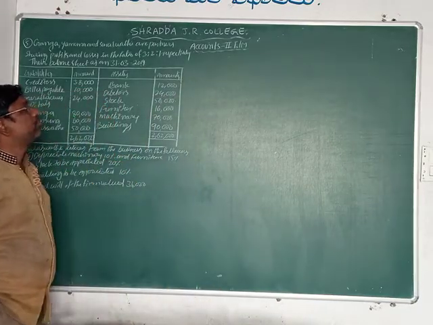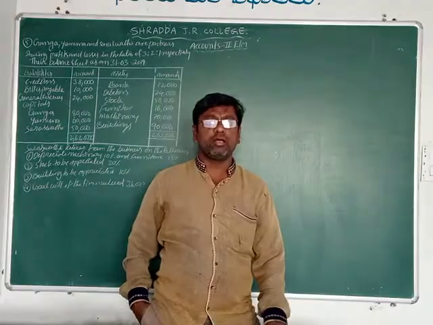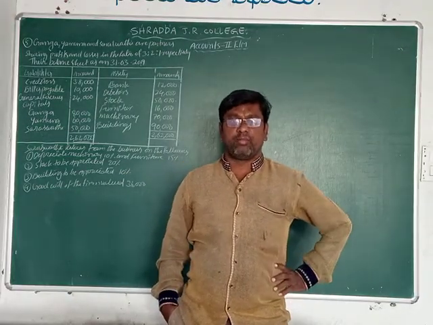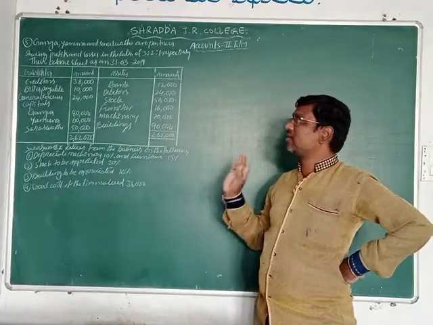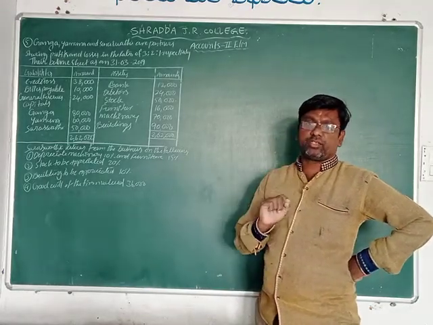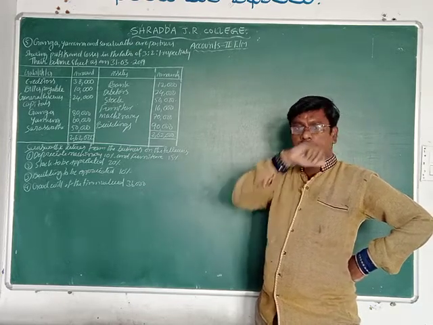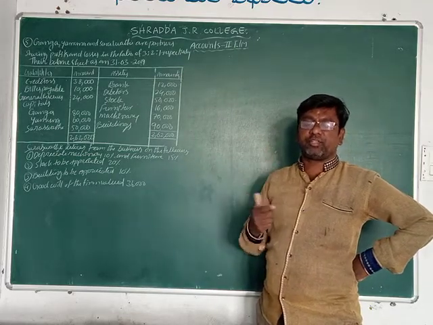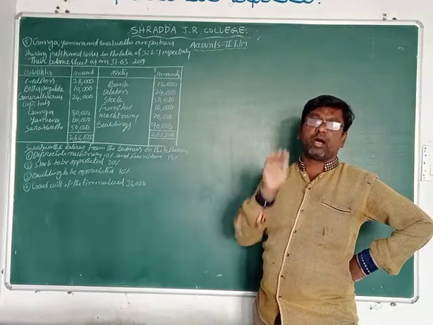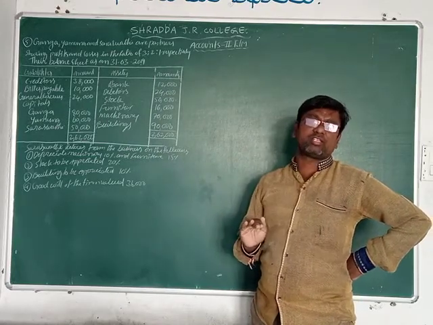So this is completing retirement of partners problems, students. In this, we can prepare the revaluation account, goodwill account, and partners' capital account. And next, we can prepare the partner's loan account, and finally the balance sheet can also be created.